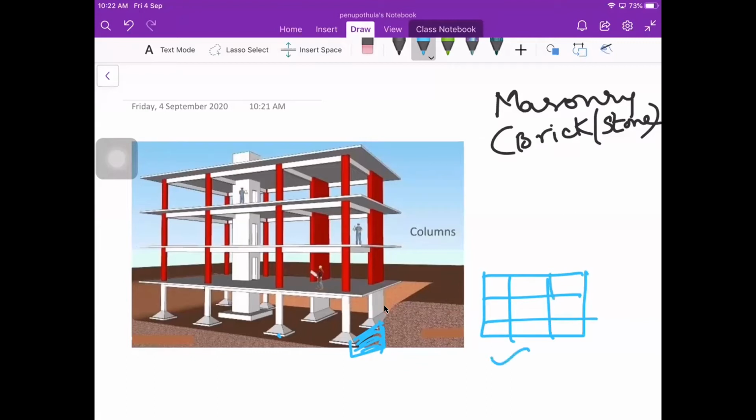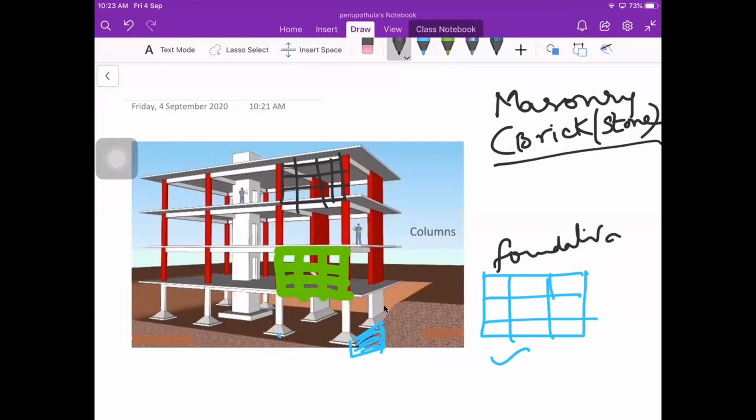So this is a kind of a type. And second, if you are taking the wall on the first floor, say I will take here. This is one type, and the last one, take it here, the second floor, third floor. If you can see, different types of work. If I say brick masonry work, it is not the same for everything. It differs from where it is going to be placed. If it is in the foundation, the specifications might be different.